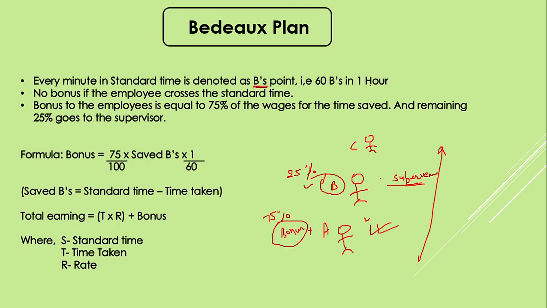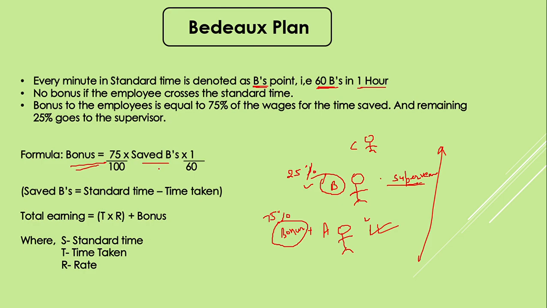which is counted on a minute basis. So for 1 hour there are 60 B's. So instead of counting the hours, Budex has suggested to count in minutes. So accordingly, the calculation varies a little bit. This is the formula to count the bonuses.